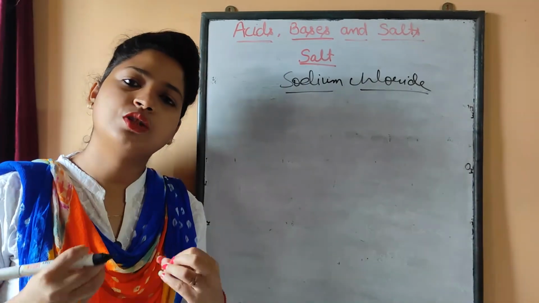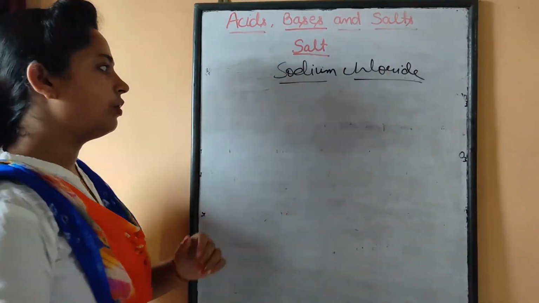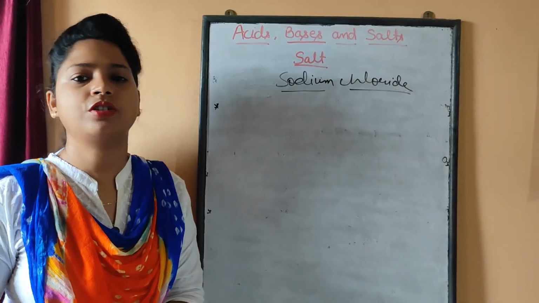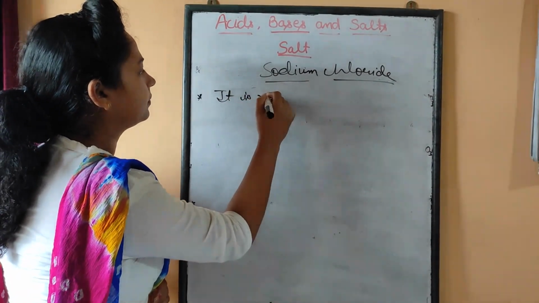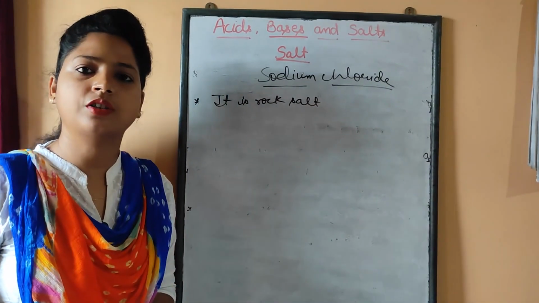The salt which we eat is sodium chloride. The first thing we have to read about sodium chloride is that it is a rock salt.